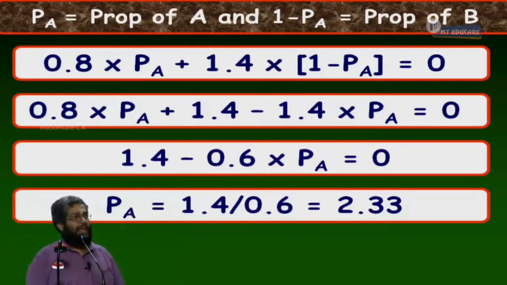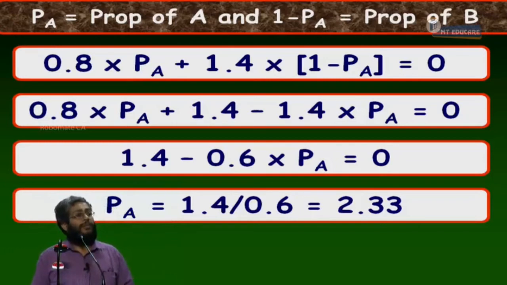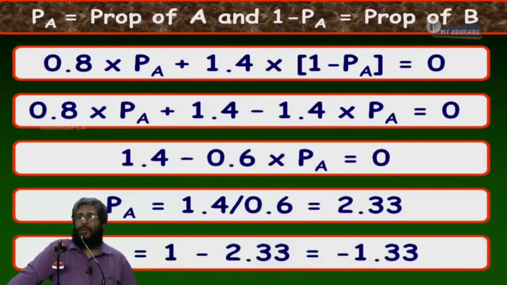Stop writing and tell me, I have 1 rupee. How much should I invest in A in the stock market? 2.33. Where do you go for the extra 1.33 money? Printer. Borrower. Short sell. And B is not a risk-free, it is a security, yes or no? Proportion of B is equal to what? 1 minus 2.33.